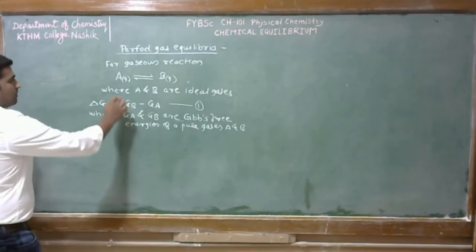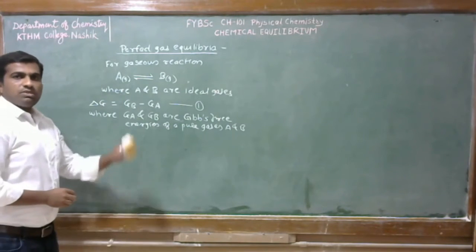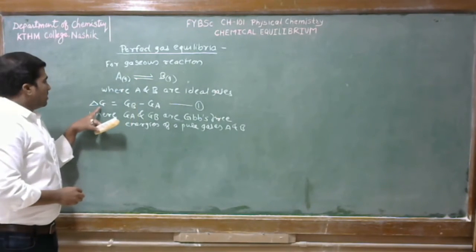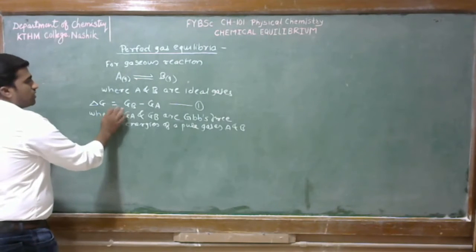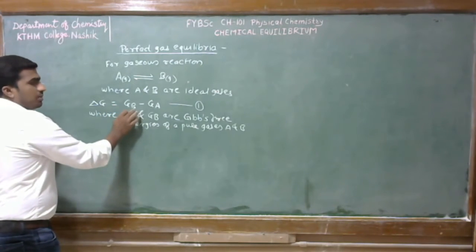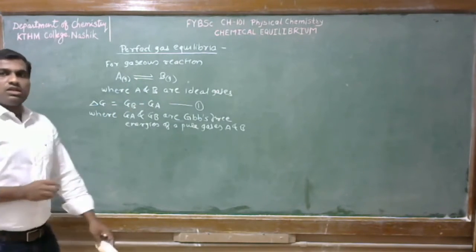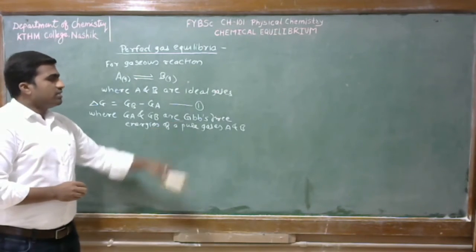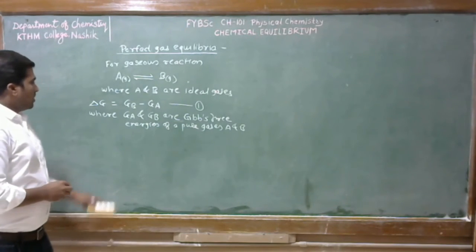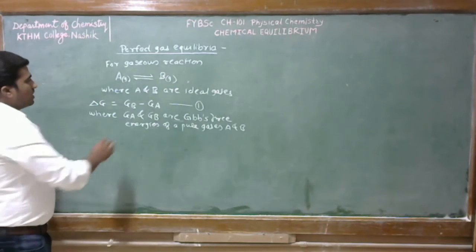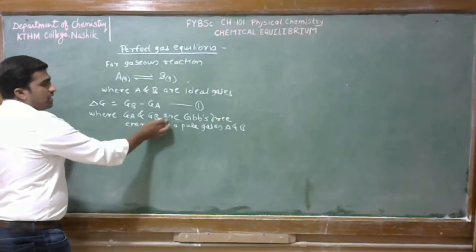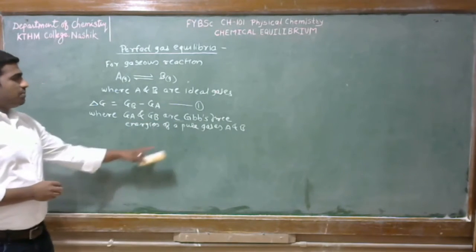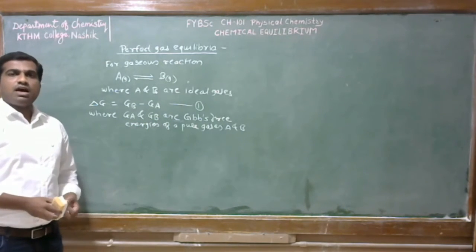Okay. So from the equation we have seen in the first lecture, we can write delta G is equal to Gibbs free energy of product minus Gibbs free energy of reactant. Consider the equation number 1. Now here Ga is the Gibbs energy of reactants and Gb is the Gibbs free energy of pure gases A and B respectively.